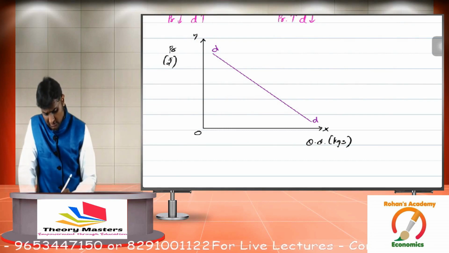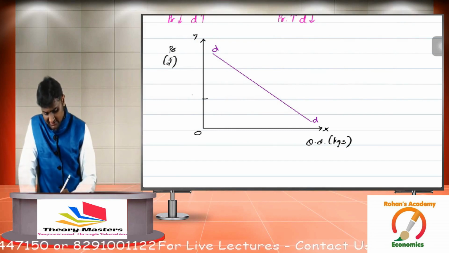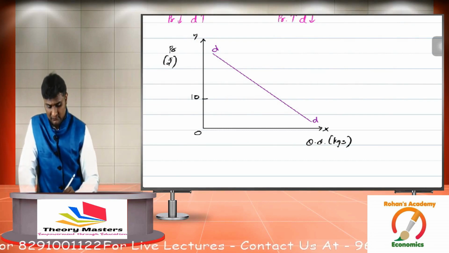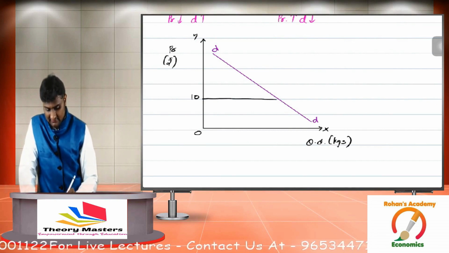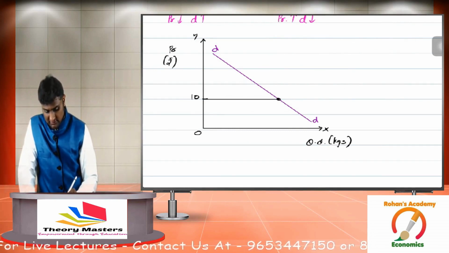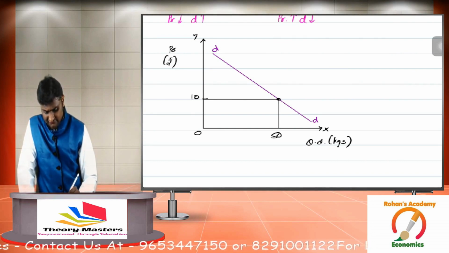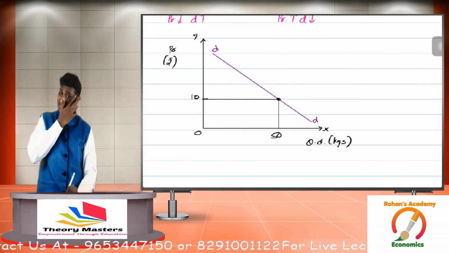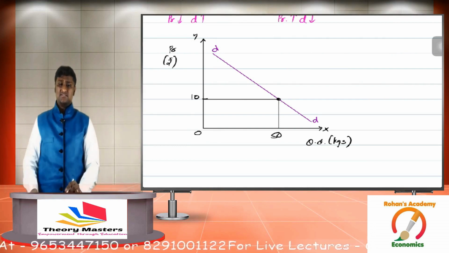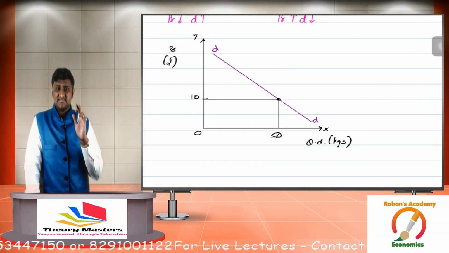Suppose the price of a commodity is 10, and at price 10, suppose the quantity demanded is maybe 50 kgs. So at price 10, what is the quantity demanded? 50 kgs.